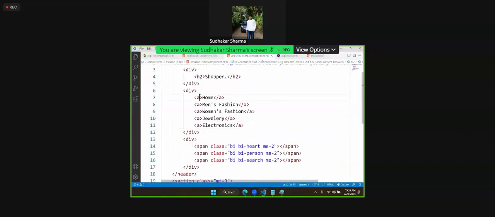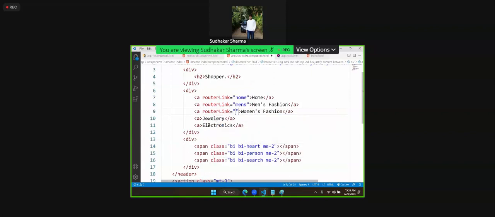Now what we will do here, we are configuring. See, this is not href, because this is not using normal links, it is using router now. We have to use routerLink. RouterLink navigates to which location? Home. This routerLink navigates to which location? Men's. You have to give the path name.